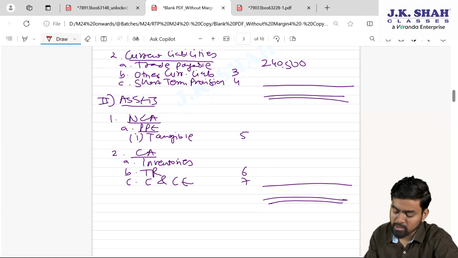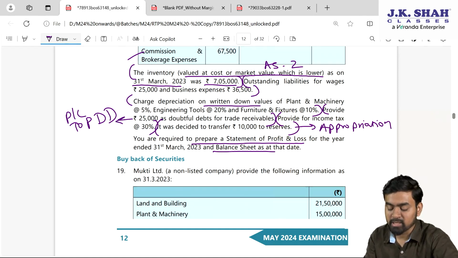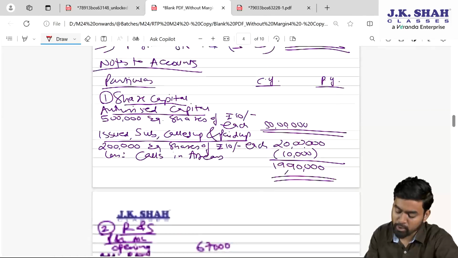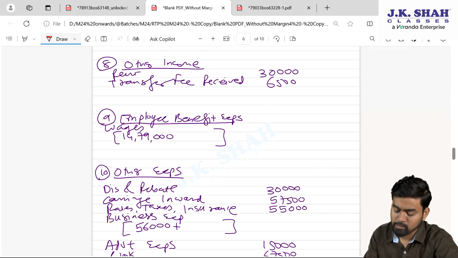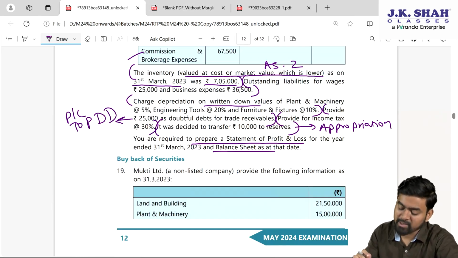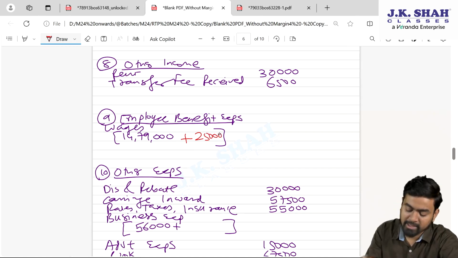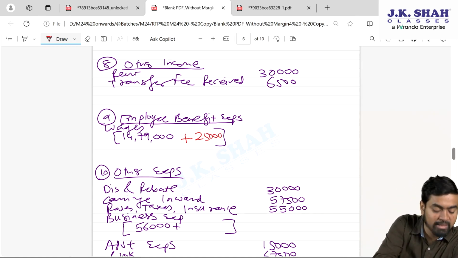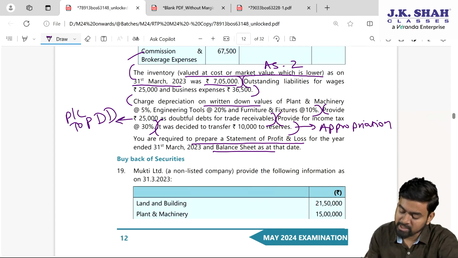This is my balance sheet. Inventory 7,05,000. Yes. Next one, outstanding liabilities, wages 25,000. So employee benefit expenses, wages, rather it's 25,000. So we added here 14,79,000 plus 25,000. It is 15,04,000. And one more outstanding is there, my dear students.